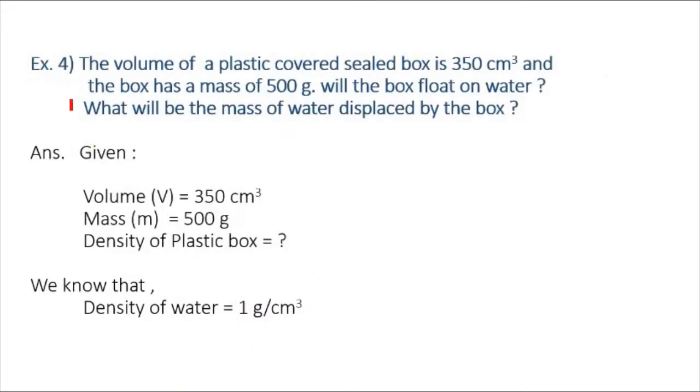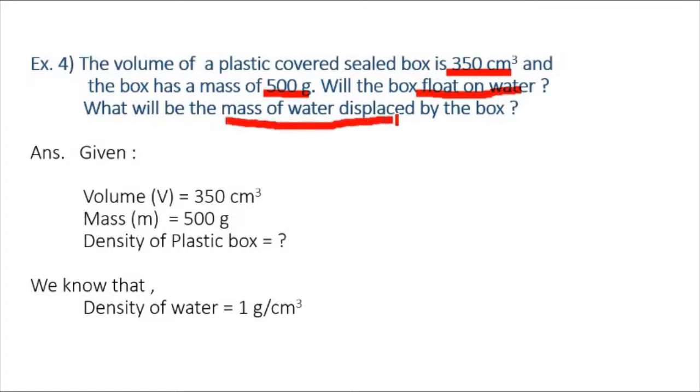Fourth example, the volume of a plastic covered sealed box is 350 centimeter cube and the box has mass of 500 gram. Will the box float on water? What will be the mass of water displaced by the box? And here given is volume V is equal to 350 centimeter cube. Mass M is equal to 500 gram.